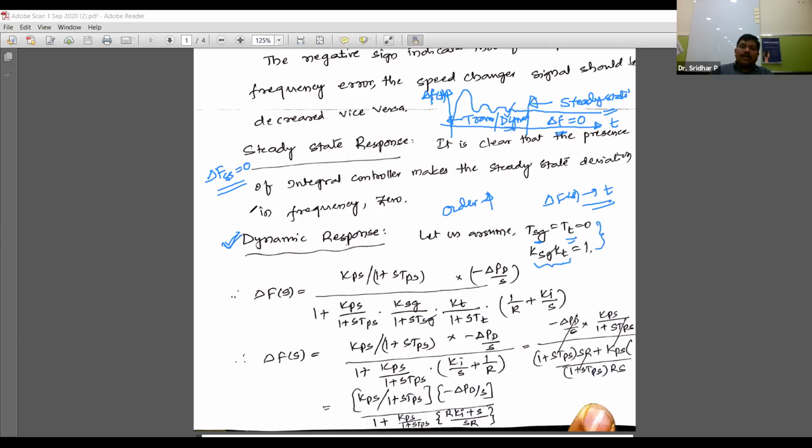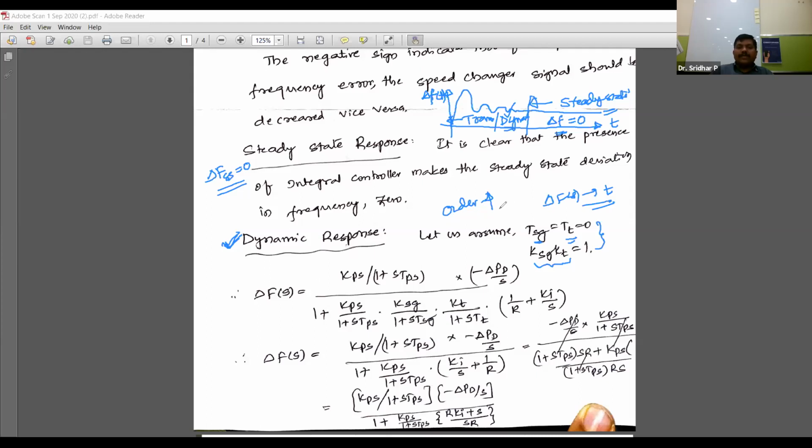Generally these two are taken whenever you are talking about the dynamic response, but in the steady state response they are not required; only kg into kt equal to 1 is enough. But in the dynamic response these two are compulsory. You have to take these approximations in order to simplify our calculations to know the dynamic response of that particular system. The only problem is that with the PI controller the order automatically increases.